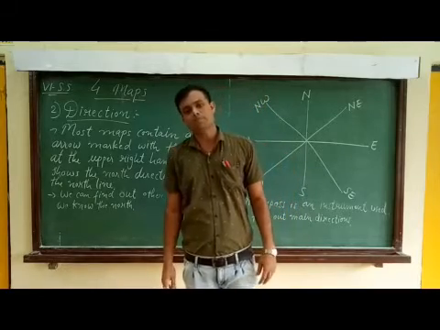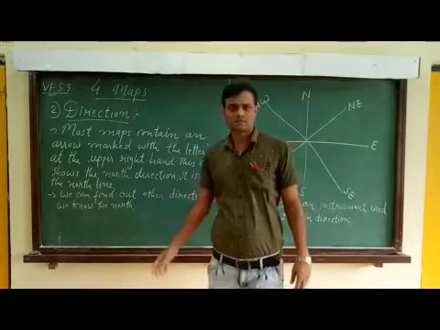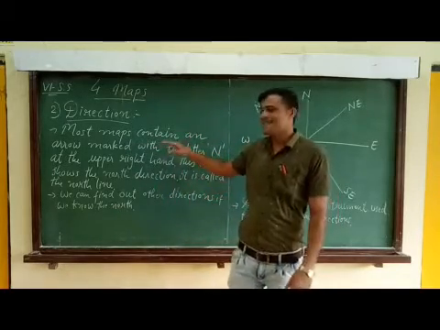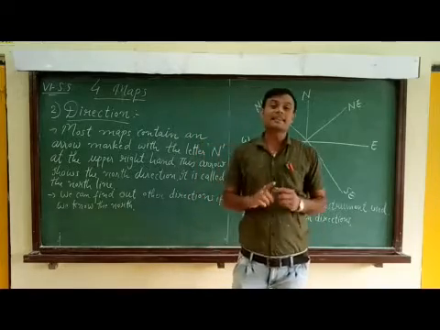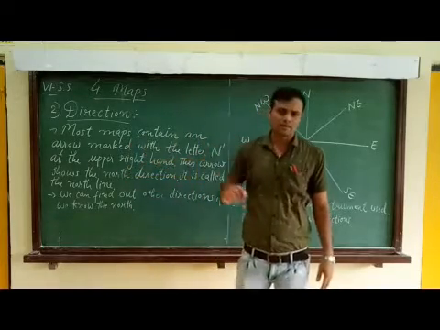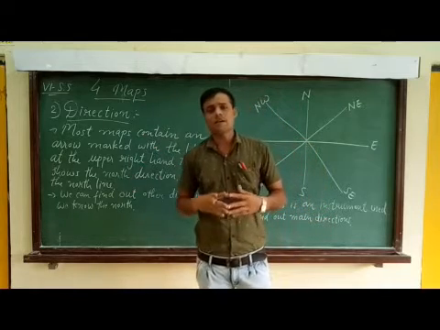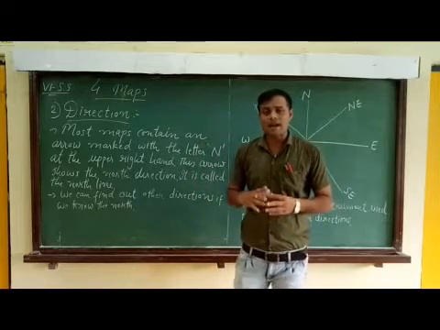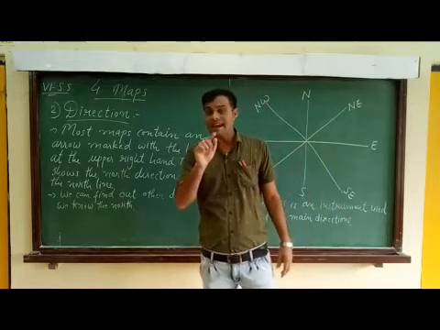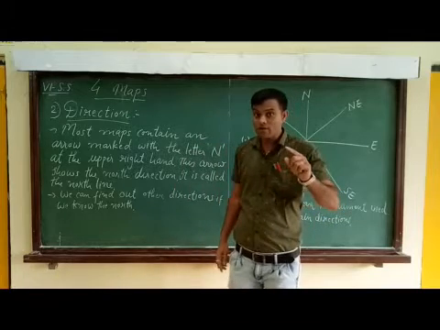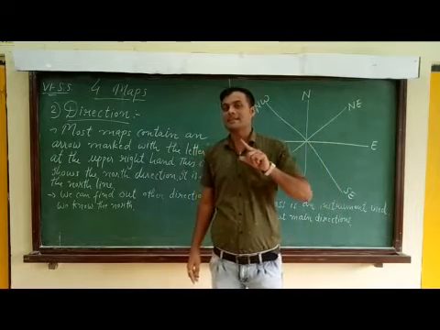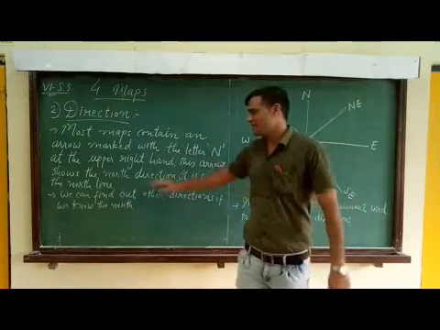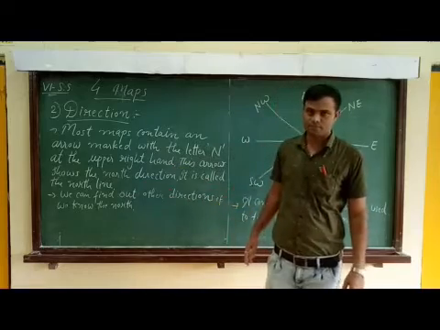The second component of a map is directions. Most maps contain an arrow marked with the letter N at the upper right hand. When you observe the atlas or the map, at the upper right hand you find an arrow marked with the letter N. That N stands for north. It shows the north direction, and that line is known as the north line.